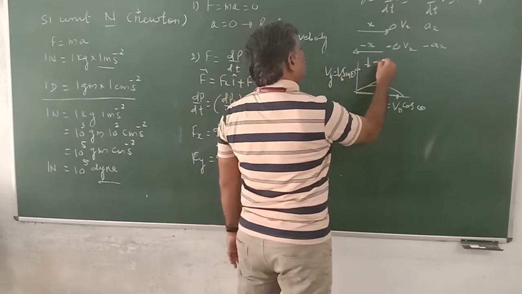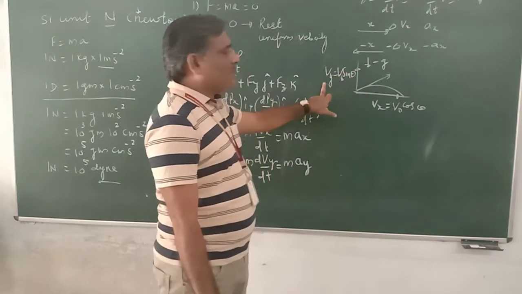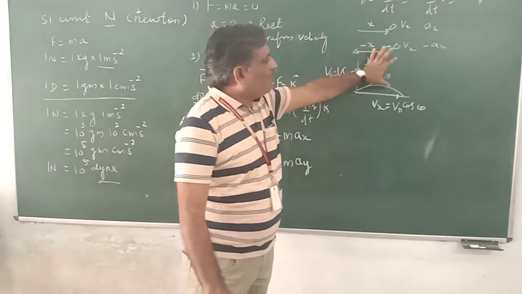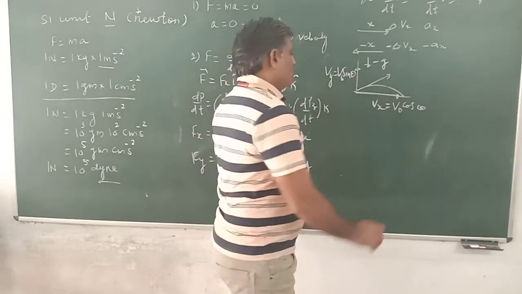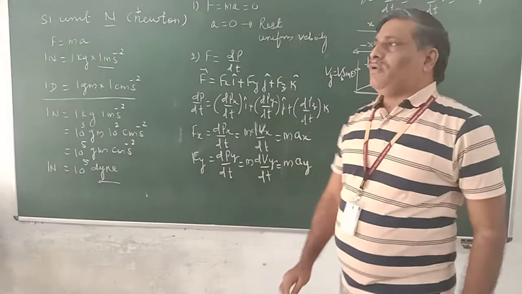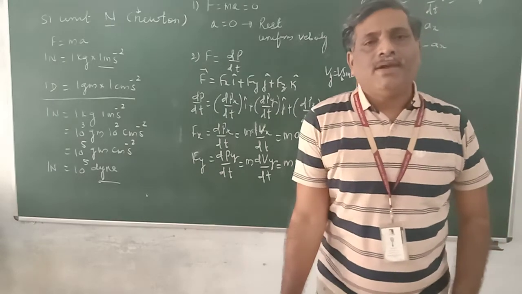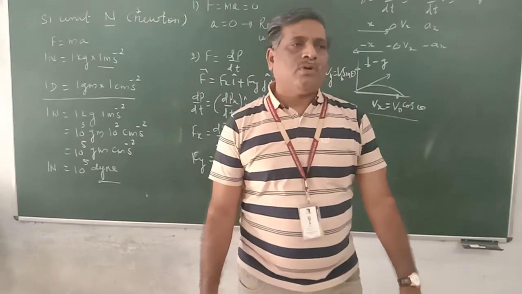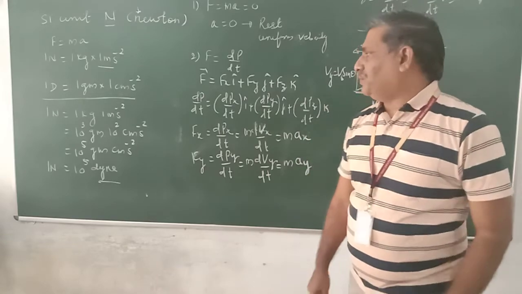Now acceleration is minus g, anti-parallel to Vy. Therefore, only this will change. The gravitational force will not have any impact on the velocity component along x direction. So the force does not change the component of velocity which is perpendicular to the direction of force. It only changes that component of velocity which is either parallel or anti-parallel to the force.